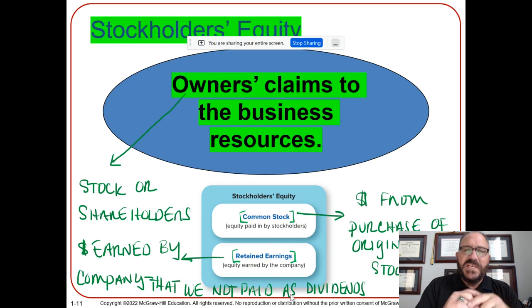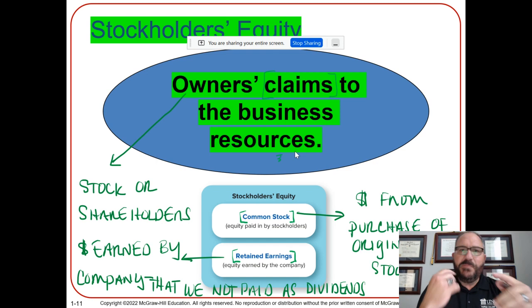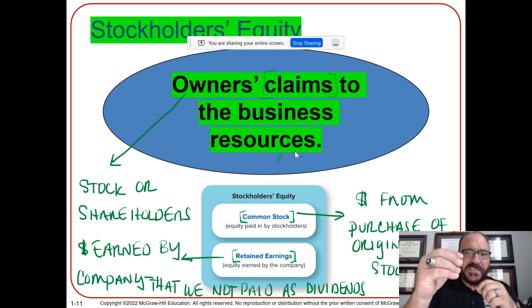Next one, stockholders' equity. This one's a little different, a little harder for most people to get. Notice what it says here: owners' claims to the business resources. What does that mean? Let me give you an example. Say all the people invested in Tesla stock. Technically, when you own stock in Tesla, you own a small part of the company, so in some way you have a claim to their assets.